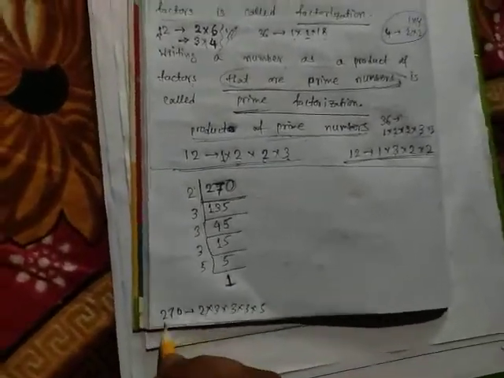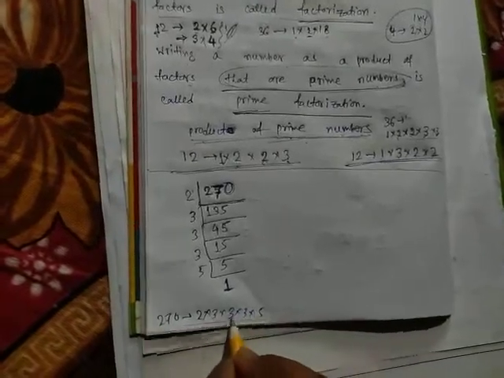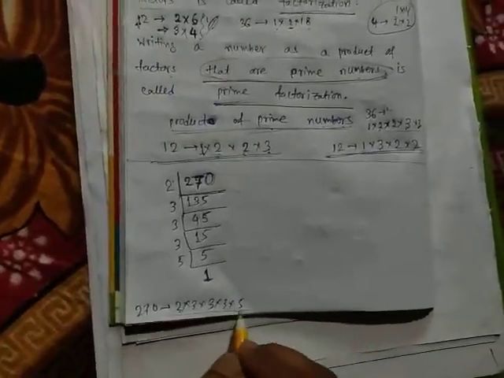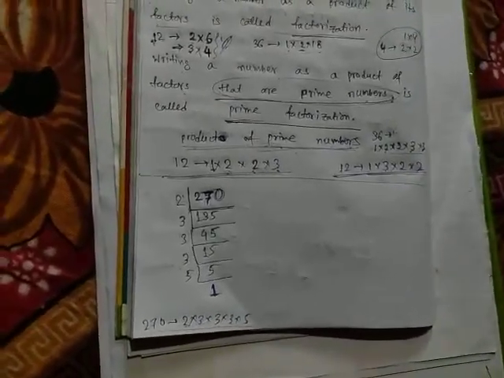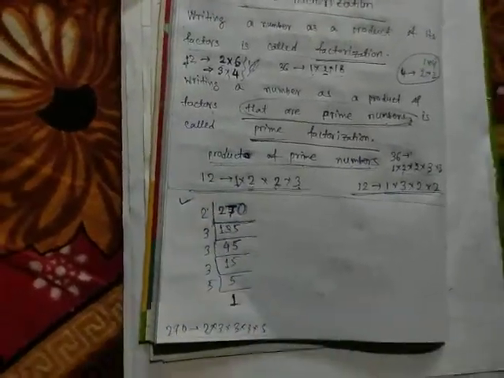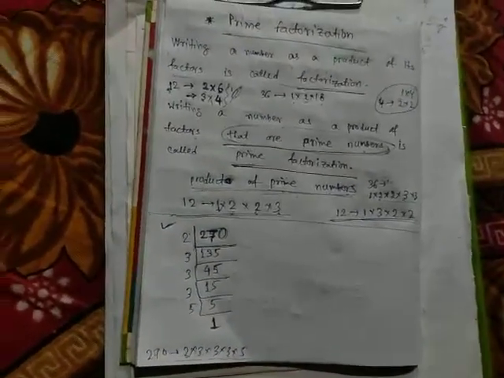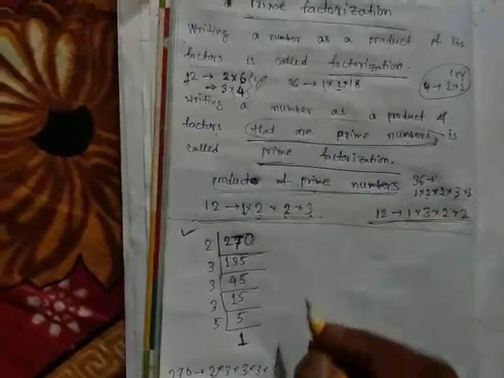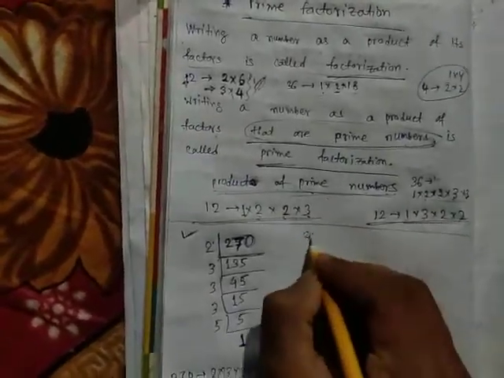This is called the prime factorization. See, all the factors are prime numbers: 2 prime number, 3 prime number, 3 prime number, 3 prime number, 5 prime number. So all the numbers are prime numbers. Clear everybody? This is the easy method to get the prime factorization, or the factors by prime factorization. This method is called prime factorization. Clear everybody?